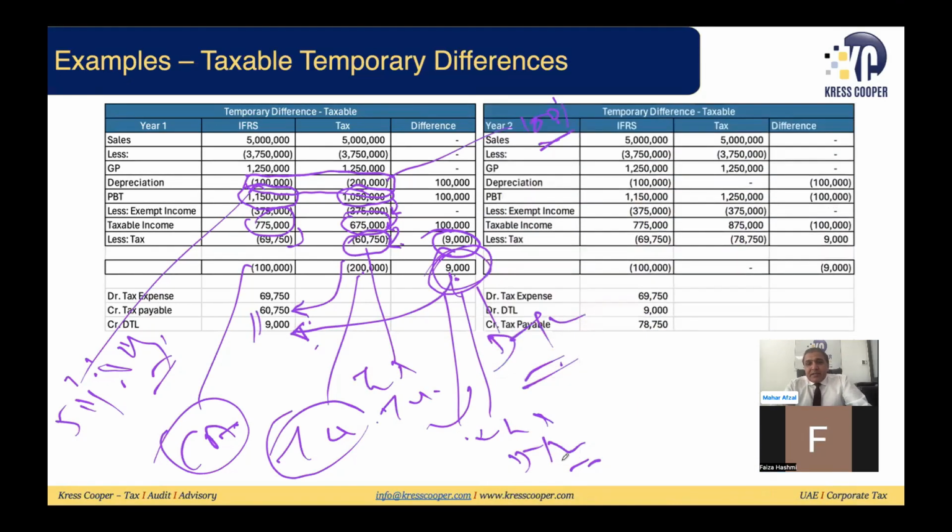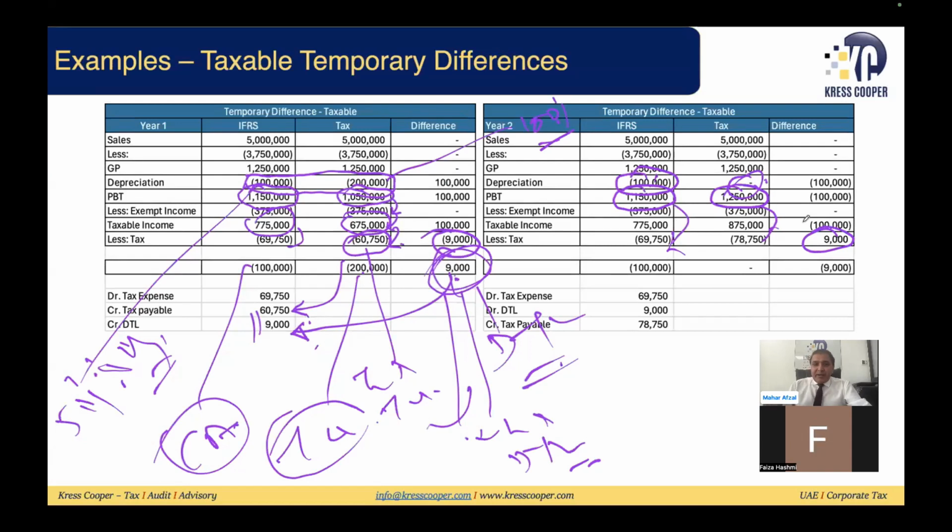Now the second year. In the second year, you can see tax depreciation is 0. Accounting depreciation is 100,000, because as per IFRS we claimed 100,000 in the first year and 100,000 we are claiming now. But a total of 200,000 has already been claimed as per the principle applied by the tax authorities. So in this profit, my accounting profit will be lower and my taxable profit will be here. If I take 9% of this, this is again the taxable temporary difference, 9,000.